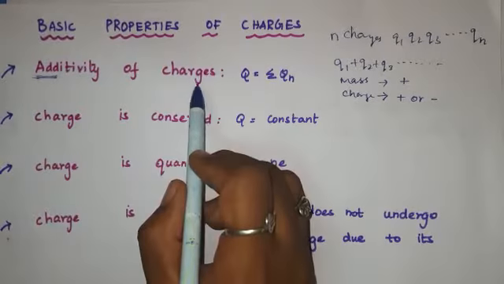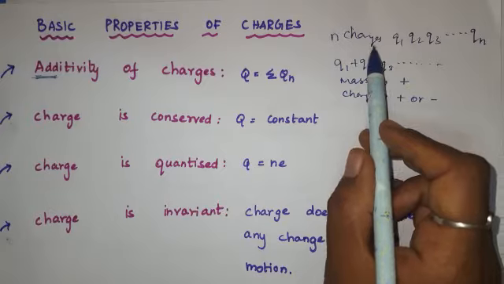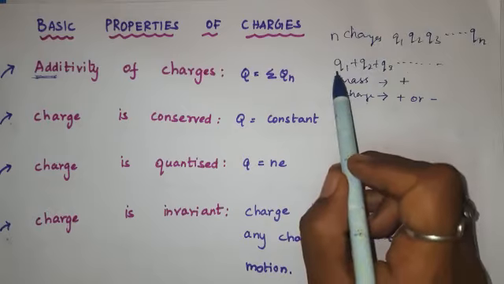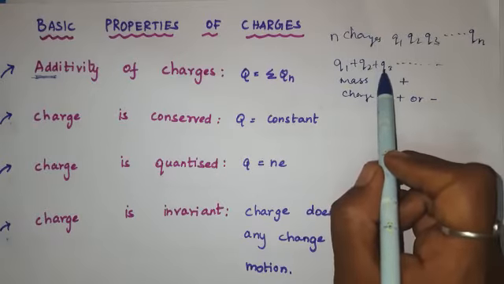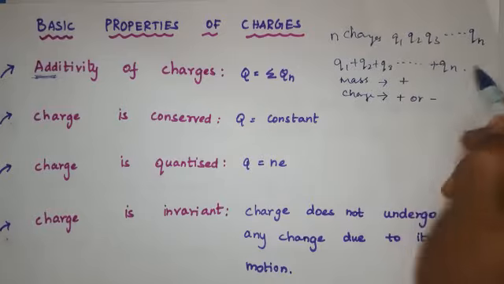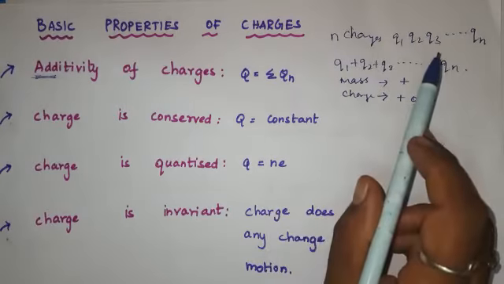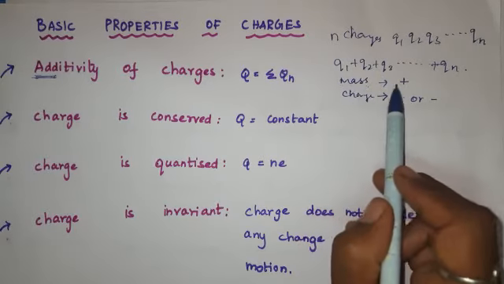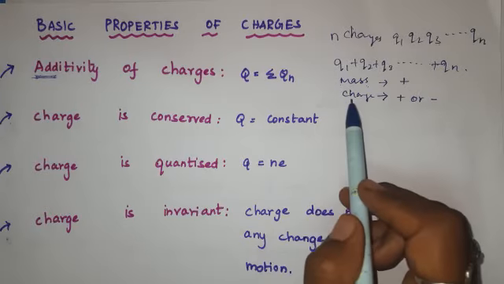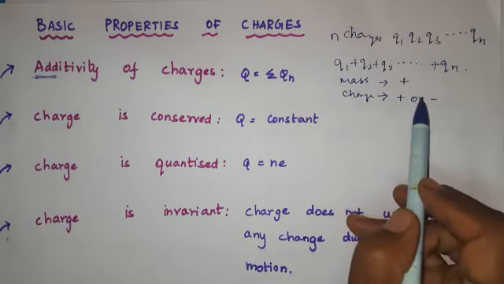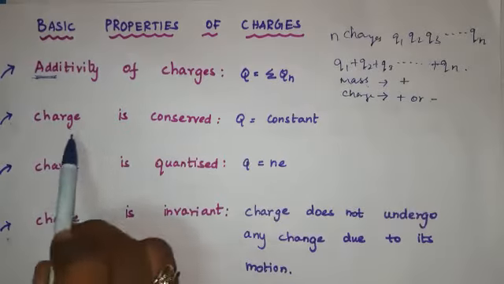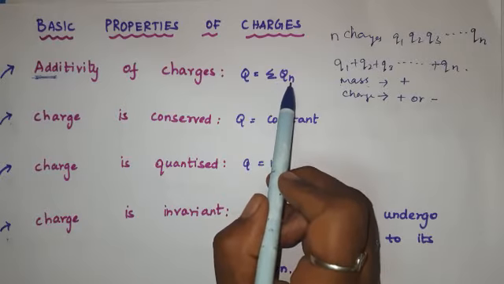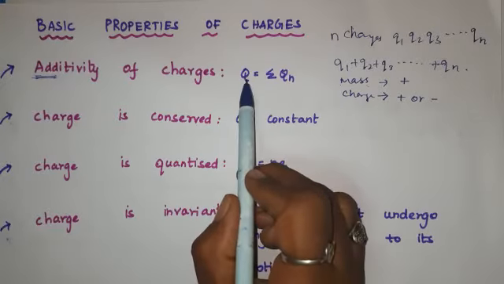So what is additivity of charges? If a system contains n charges Q1, Q2, Q3 till Qn, then the total charge of the system is Q1 plus Q2 plus Q3 till Qn. Charge has magnitude but no direction. It's similar to mass. The difference is that mass of a body is always positive, but charge can either be positive or negative. So the first point is Q equals the algebraic sum of Qn. This is the main point you should remember for the exam.